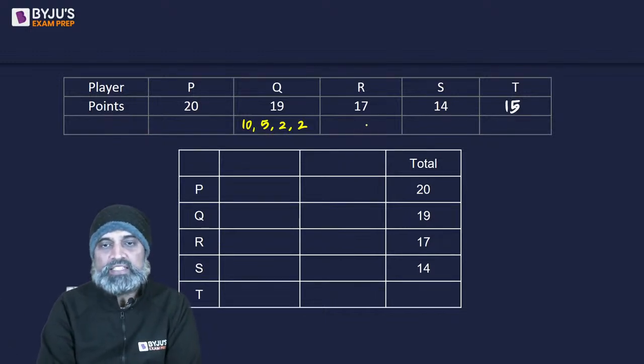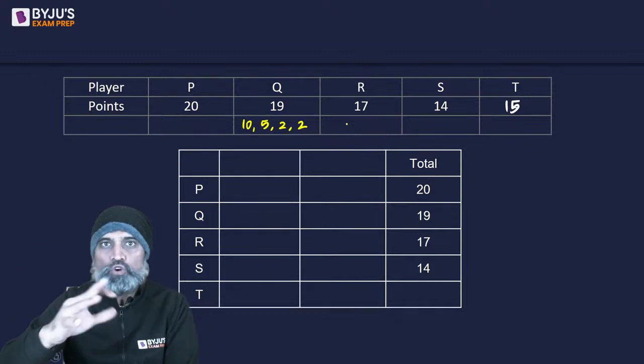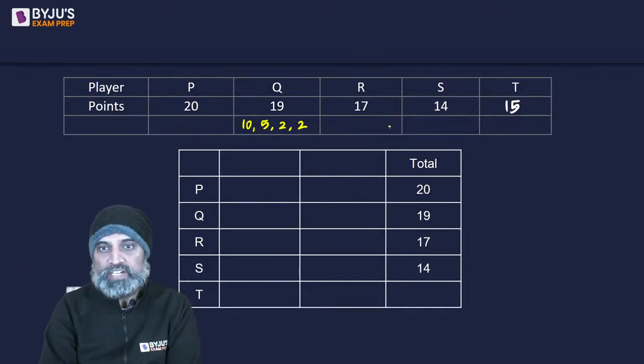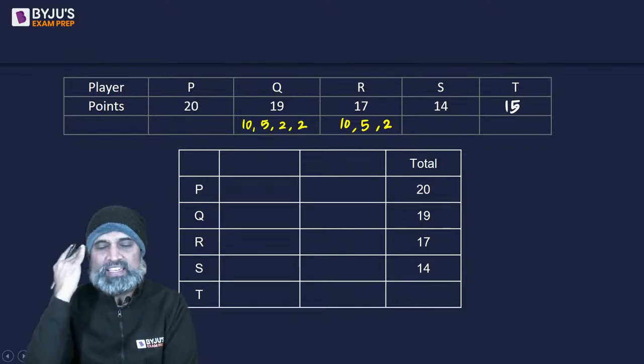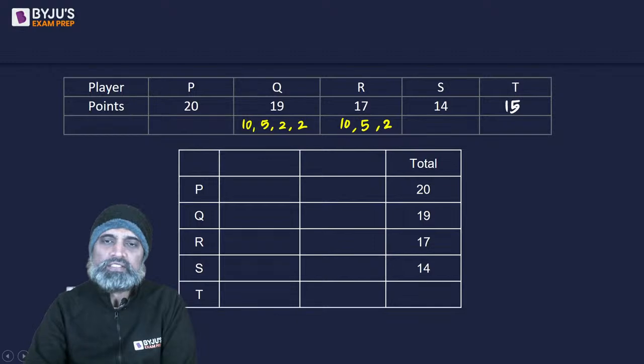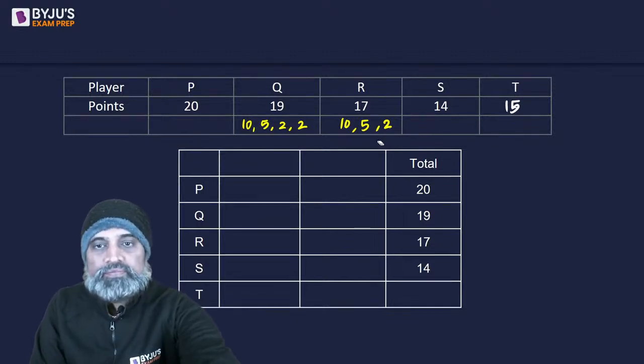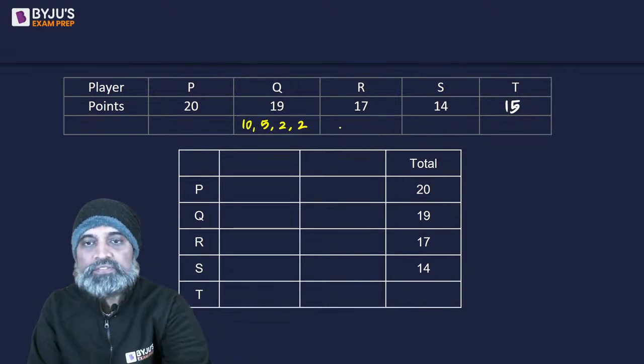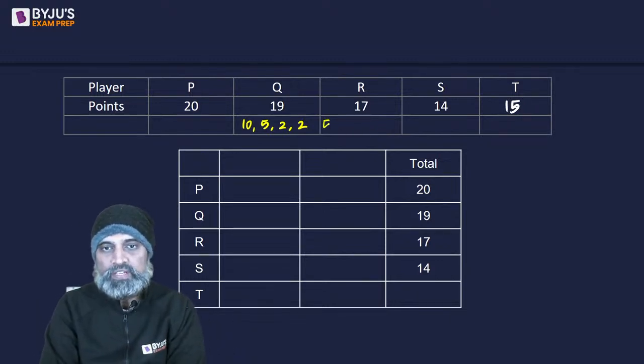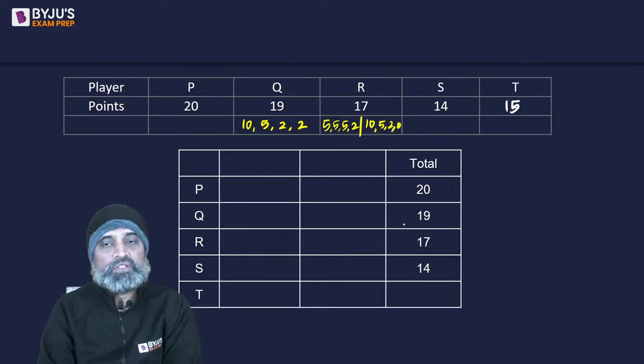Similarly 17 के लिए 10, 5 का कोई भी combination and then a 2 is definitely required. So एक 2 तो जाएगा. The other possibility could be a 5 and a 10. So 10, 5, 2 is 17 and there is going to be a 0 as in he did not come in the top 3. He was the last. Or it may be 5, 5, 5, 2, right? So the two combinations for 17 we can have is 5, 5, 5 and 2 or 10, 5, 2 and a 0.